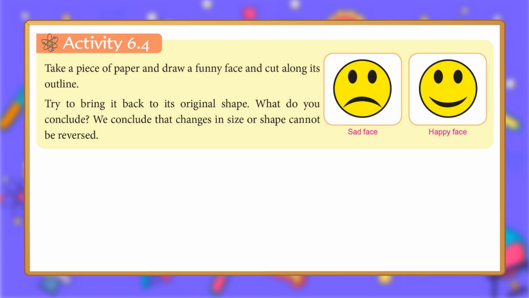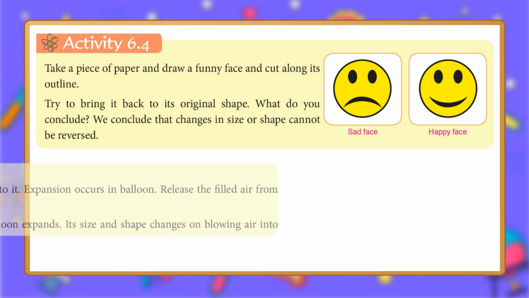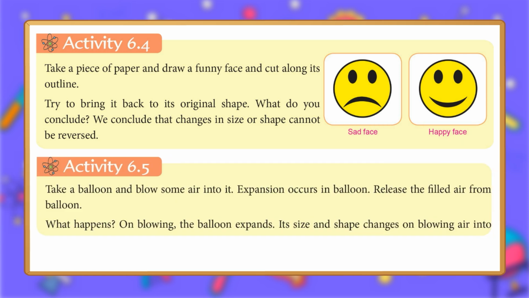Activity 6.4. Take a piece of paper and draw a funny face and cut along its outline. Try to bring it back to its original shape. What do you conclude? We conclude that changes in size or shape cannot be reversed. Sad face. Happy face.